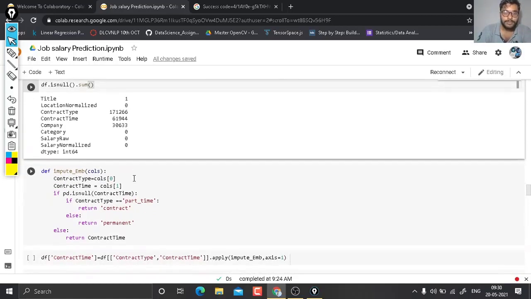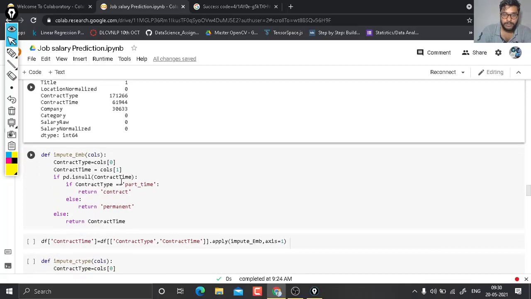So first we do df impute_emd calls contract type calls 0, contract time calls 1. If pd.isnull contract time, if contract type is equal to part time, return contract, else return permanent, else return contract time. So what does this code want to say? Let's understand.